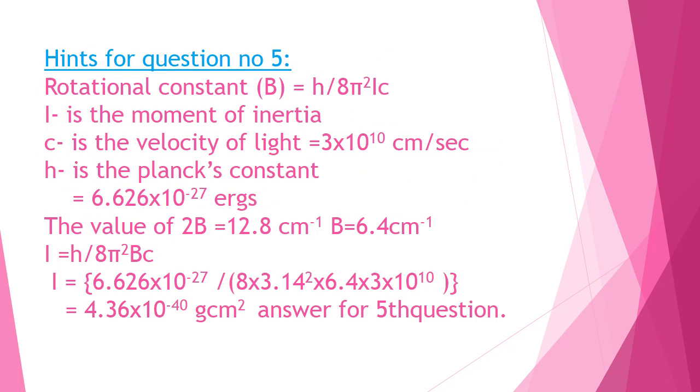The rotational constant is given by B equal to h by 8 pi square Ic. Here I is the moment of inertia, c is the velocity of light, 3 into 10 to the power 10 centimeter per second, h is Planck's constant, which is equal to 6.626 into 10 to the power minus 27 erg second, and the value of 2B will be equal to 12.8 cm⁻¹. Therefore B will be equal to 6.4 cm⁻¹. You substitute in the equation and we will get I. The I value will be equal to 4.36 into 10 to the power minus 40 gram centimeter square.